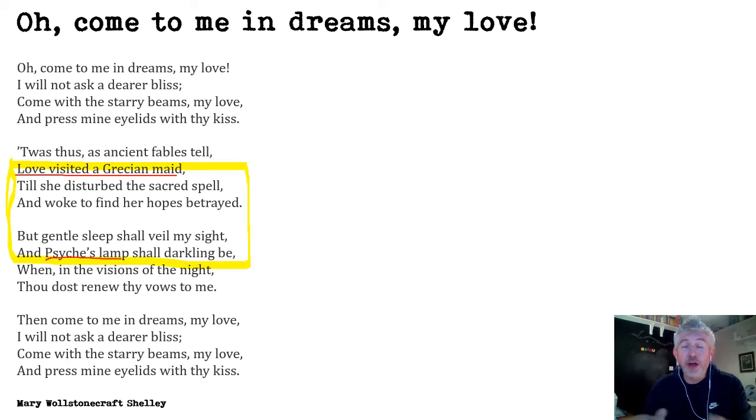However, when Cupid gets his arrow out of his quiver and he's about to fire it at her, he accidentally scratches his own skin with the point of the arrow, which means that he's been enchanted to fall in love with the first thing that he sees, which is Psyche.